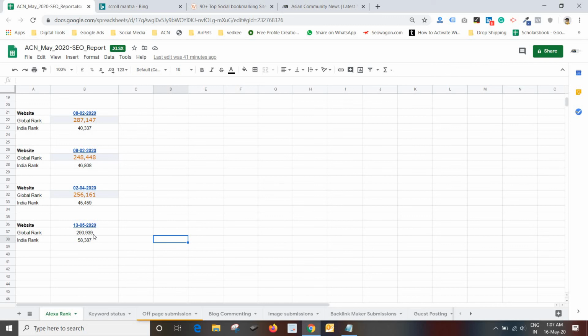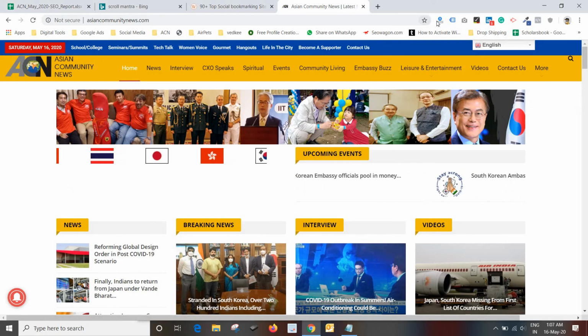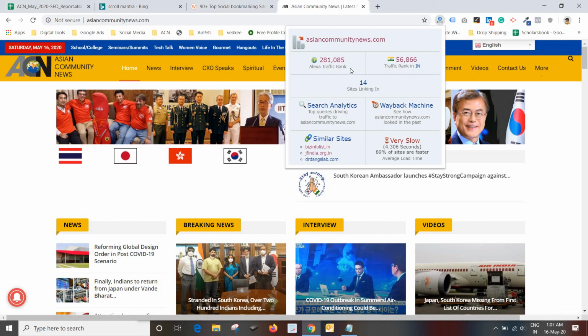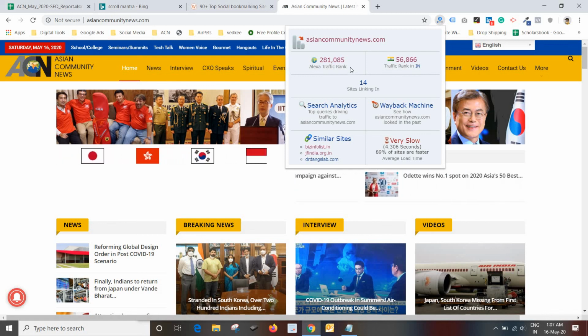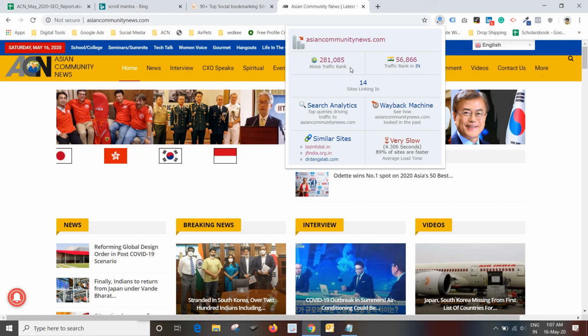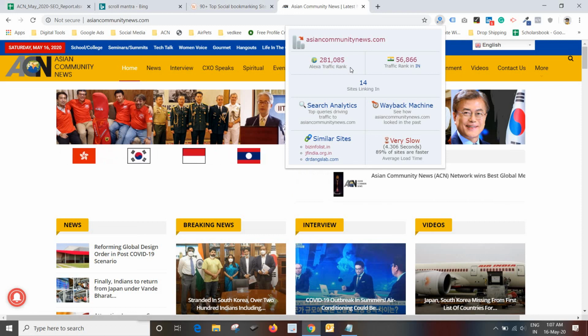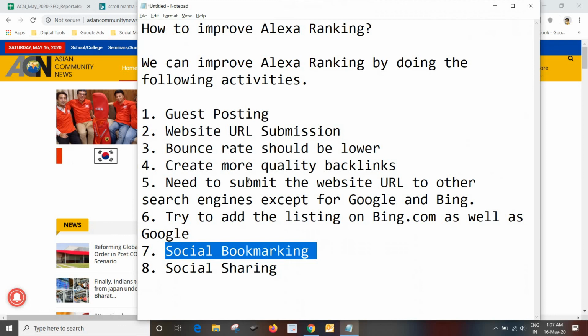So we have worked from 30th May, and now it is 16th. There is a difference, yes. Here it was 290, and here it is 281. It means we are getting a slightly lower Alexa rank. So if we do this kind of work on our website or on your website, definitely your Alexa rank will be better than in previous weeks and months.